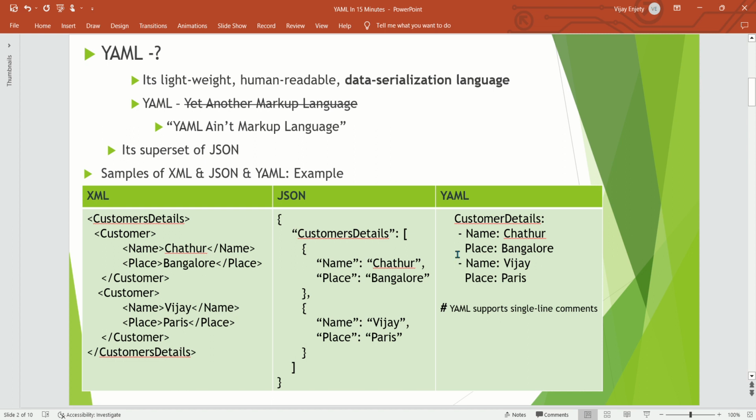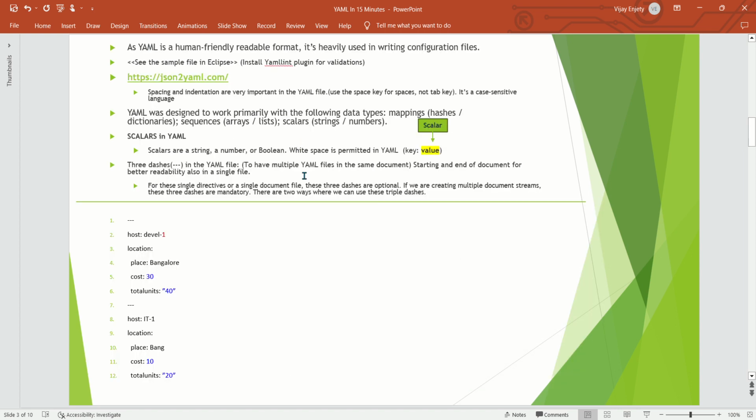Okay, now let's see how we create a YAML file. The name of the file ends with .yaml, or it can be .yml as well. As I said, YAML is a human-friendly readable format and it's heavily used in writing configuration files. This file can be written in Notepad, Notepad++, Eclipse, or Atom. You can use any simple tool. I'm using Eclipse heavily because I am from a Java background.